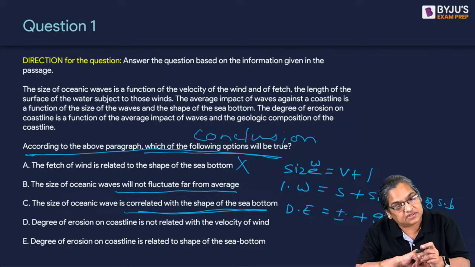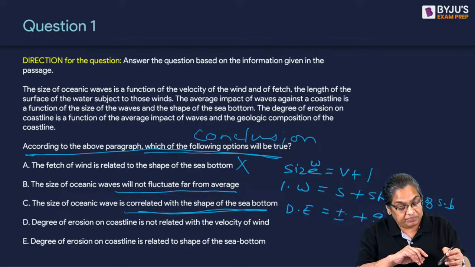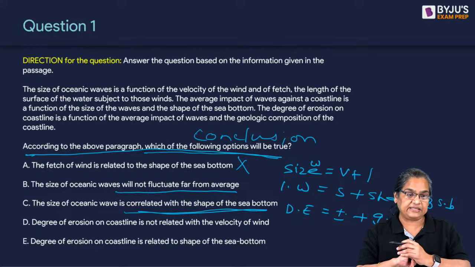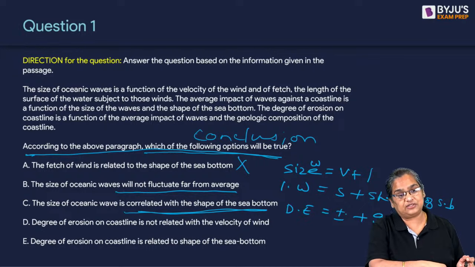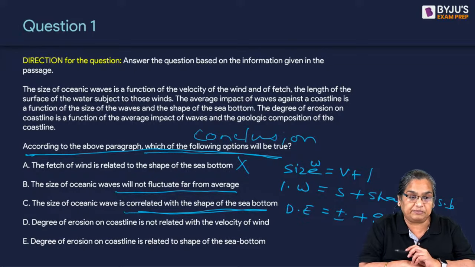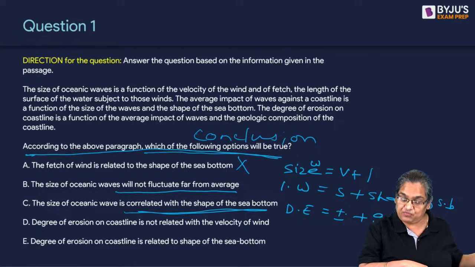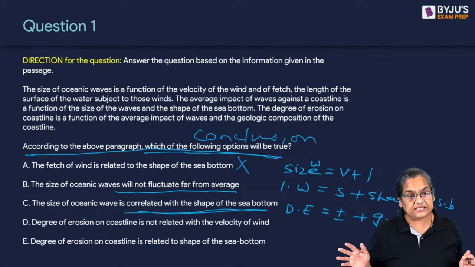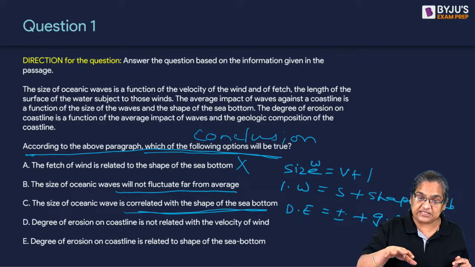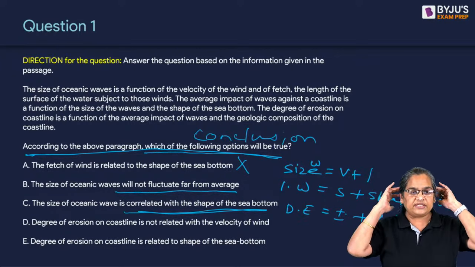Impact of the waves against a coastline: so size and the shape of the sea bottom, these seem to be two disparate sentences. Maybe there is a relationship, but the argument hasn't told us. It's just told us size is based on velocity and the length of the surface of water subject to those winds. It hasn't connected it with average impact and therefore anything else. Therefore, C is out. Draw a line diagram when you are reading the passage itself, whenever it says if A, then B, only if A, then B, then C, as it's enough to confuse you.